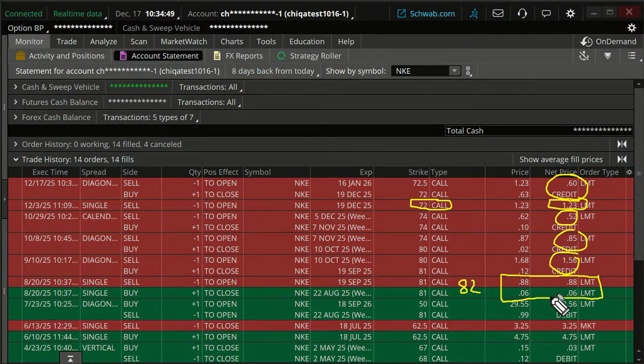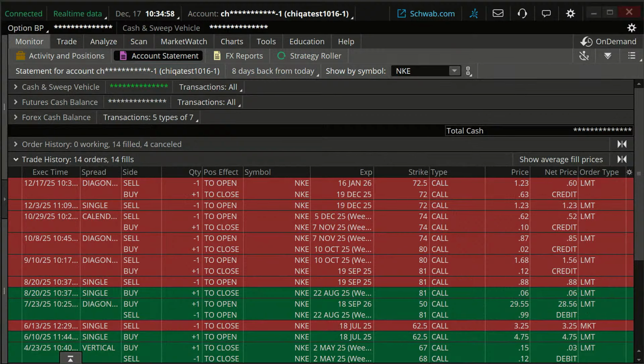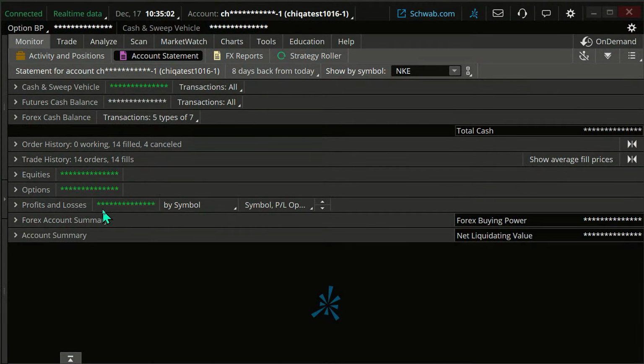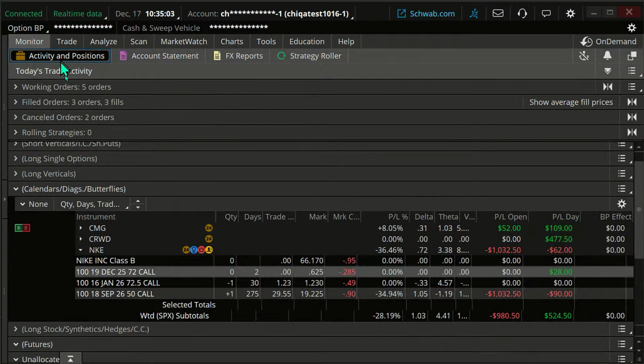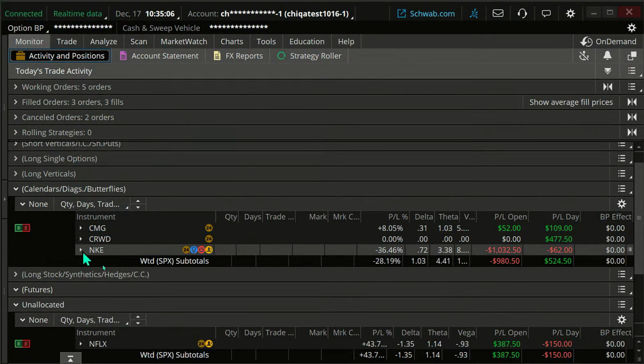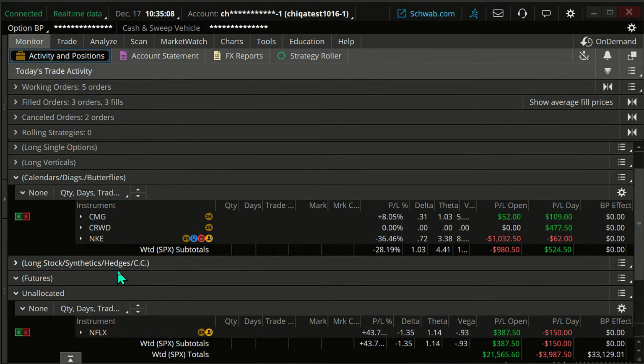And so when I say these are kind of whittling away at the cost, the loss we're seeing on the long call, that's what I'm talking about. It doesn't make up for it, but it is kind of working there. It's kind of helping. So that's Nike, and we did that roll there. So there we go. Let me just double check time. We're doing okay on time here.